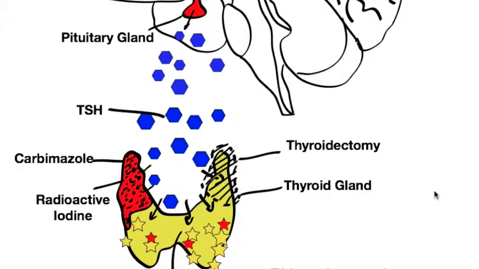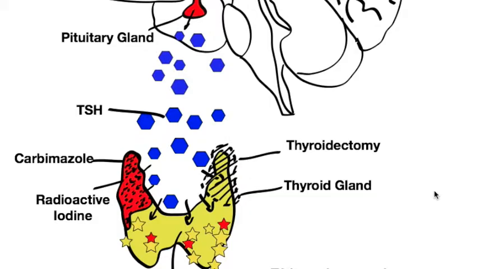There's a number of reasons why radioactive iodine may be the preferred option over something like carbimazole, and these are where the patient prefers to take radioactive iodine rather than take a tablet regularly. They may have persistent side effects to tablets that they're taking, such as carbimazole.